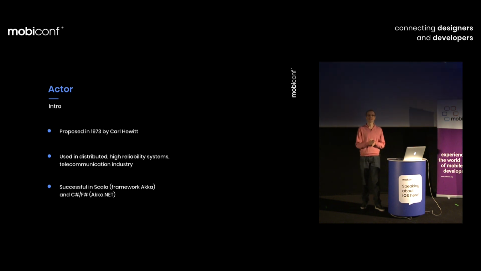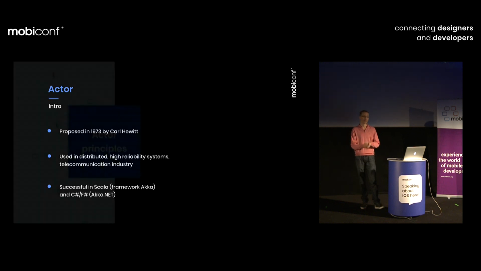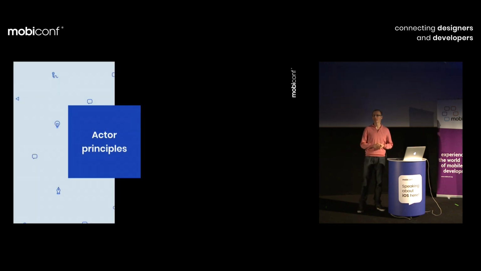So first, let's think about what an actor is. An actor is the main building block of your application. At least in theory, in the pure actor world, we will have only actors in our application. So it's a building block that builds up your entire application and has several properties. Property number one is that every single actor has a unique address, and that address identifies a given module, a given actor.